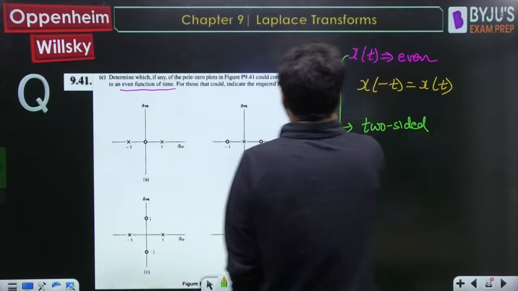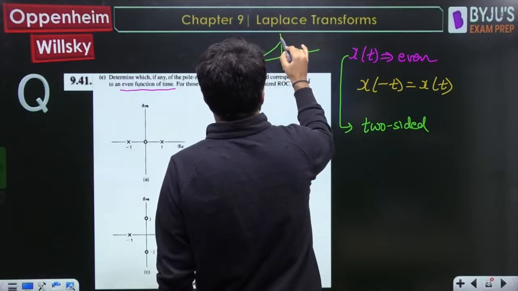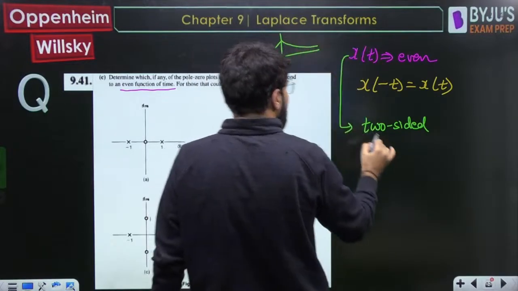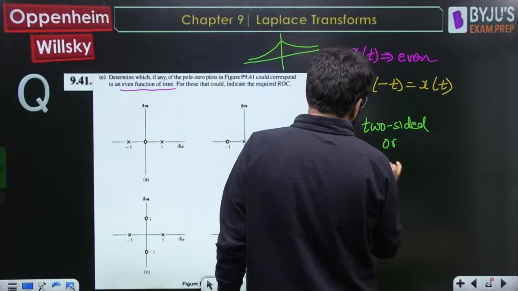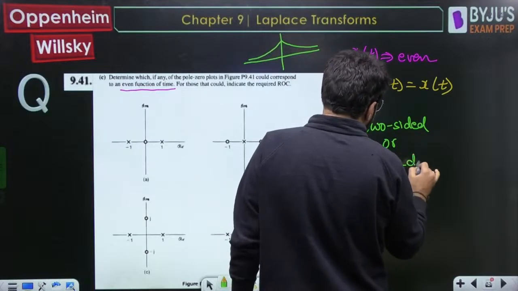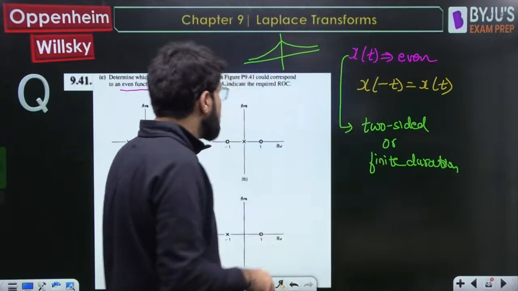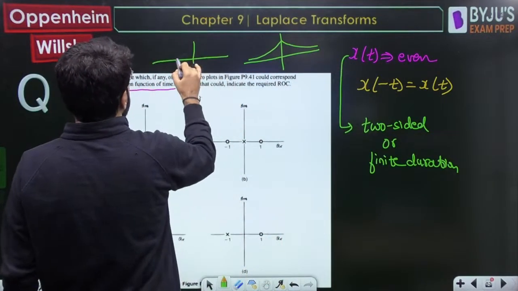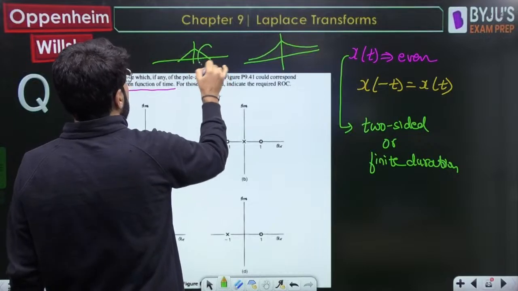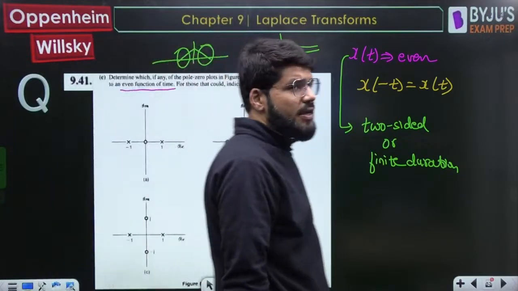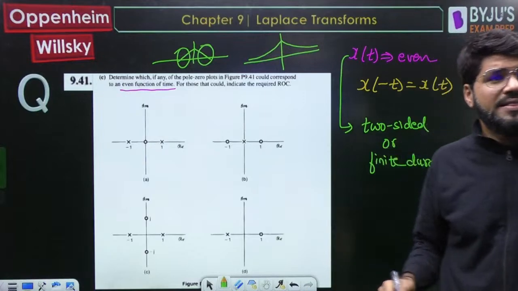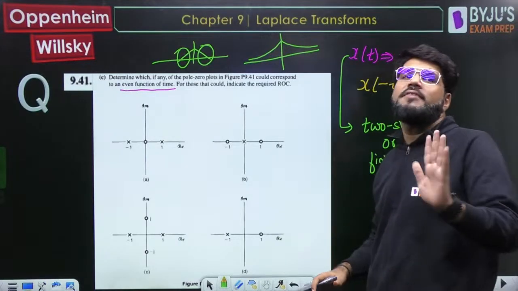Something like this, two-sided till infinity, or it should be finite duration, something like a triangular pulse. Signal on the right and left identical. One thing is sure, it cannot be a right-sided or left-sided signal.